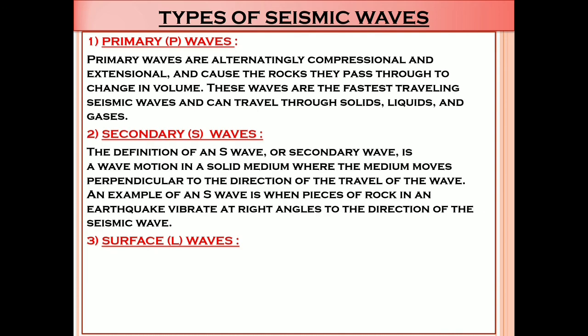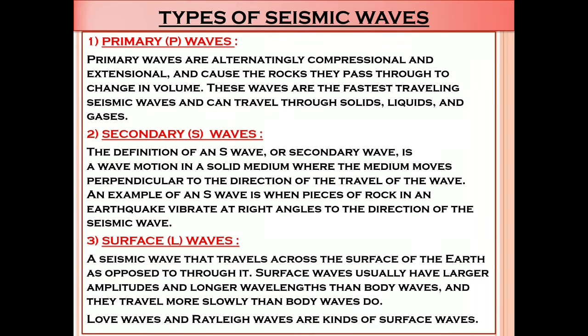Secondary waves. The definition of an S wave or secondary wave is a wave motion in a solid medium where the medium moves perpendicular to the direction of travel of the wave. An example of an S wave is when pieces of rock in an earthquake vibrate at right angles to the direction of the seismic waves.